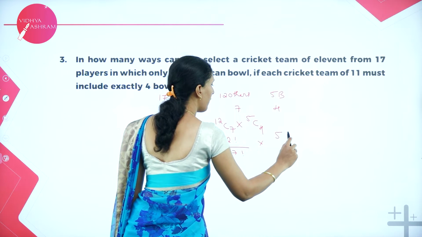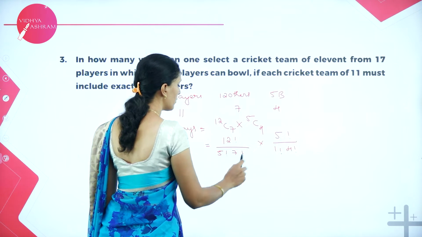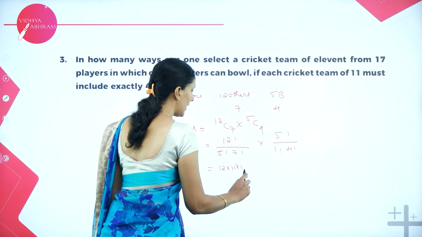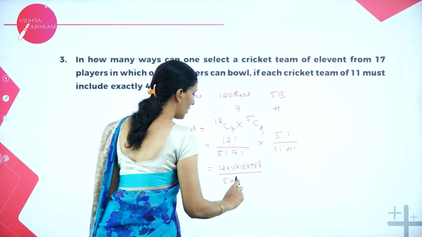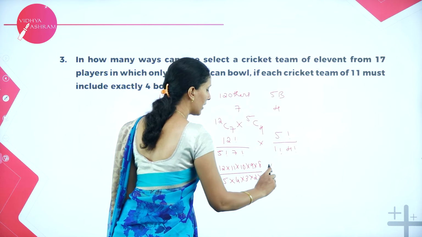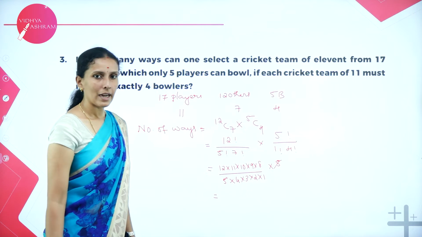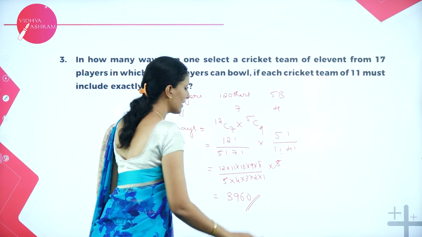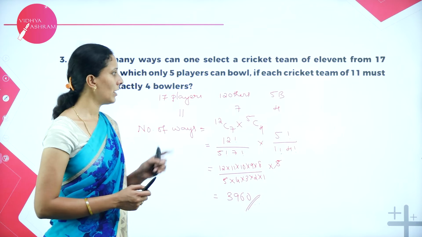Here it is 5 factorial over 5 minus 4, 1 factorial, into 4 factorial. So when you solve this, it is 12 into 11 into 10 into 9 into 8 divided by 5 into 4 into 3 into 2 into 1. Here 4 factorial gets cancelled. I am left with only 5. 5 and 5 get cancelled. So multiplying and dividing, we will get the value of 3960. So this is the number of ways we can choose a cricket team of 11 players.